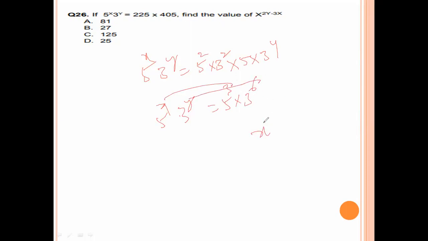Substitute here. X value is 3. 3 power 2y. 2 into 6 is 12 minus 3x, 3 into 3 is 9. Now that value is 3 cube. 3 cube value is 27. Option number C, B is the right answer.